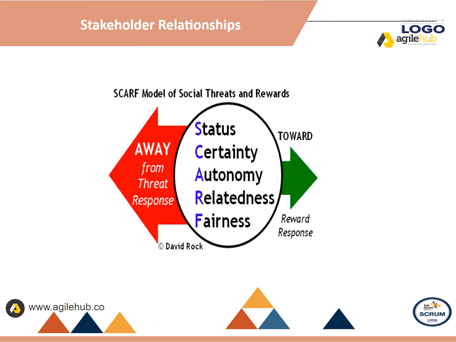4. Relatedness, the feeling of being a member of an institution or group. The threat, to question the belonging of a person to a group. The reward, to celebrate or join the group someone belongs to. 5. Fairness, the feeling of being treated the same as others. The threat, to modify what is considered good or bad. The reward, treat everyone fairly, regardless of who they are.